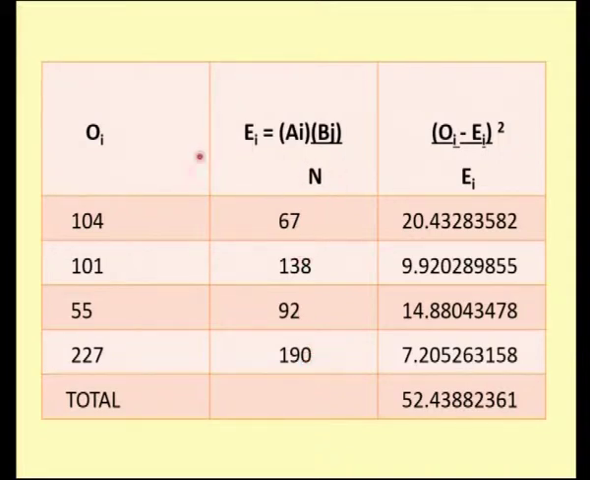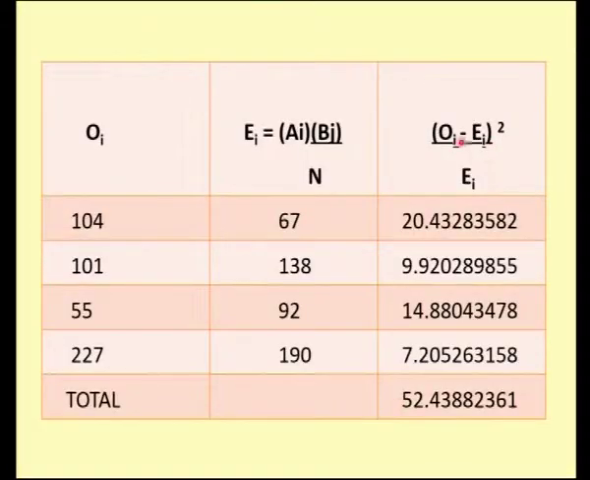The next step is to find the difference between Oi and Ei, find all the differences and then find the squares of the differences, that is, Oi minus Ei the whole square, and then divide by my expected frequency. Each expected frequency I need to divide by, so that I get Oi minus Ei the whole square divided by Ei values here: 20.4, 9.1 and so on. I need to find the summation of Oi minus Ei the whole square by Ei, because my chi-square statistic is the sum of Oi minus Ei the whole square divided by Ei, and this value, 52.4, is my chi-square calculated value.